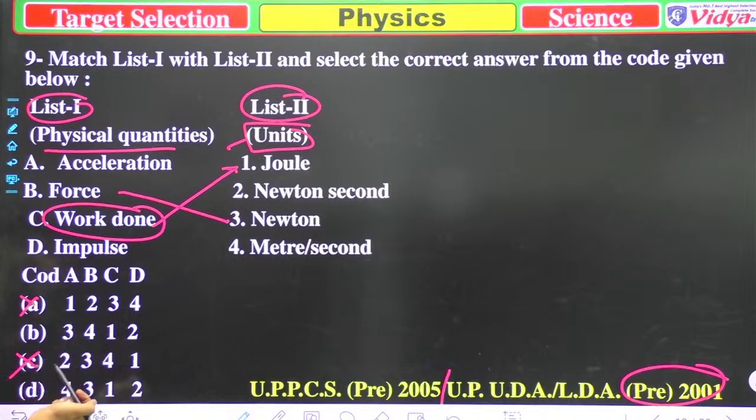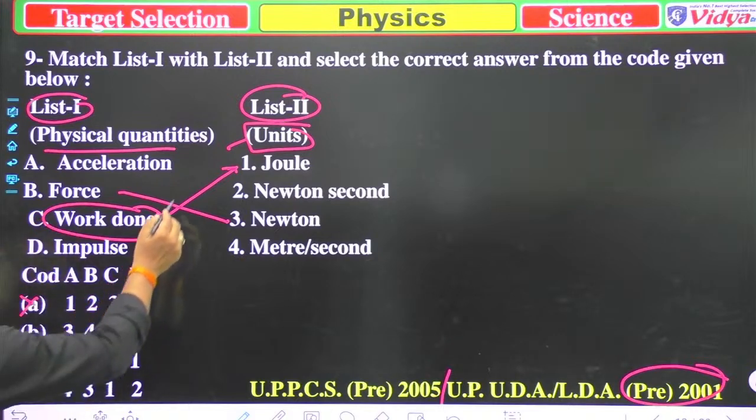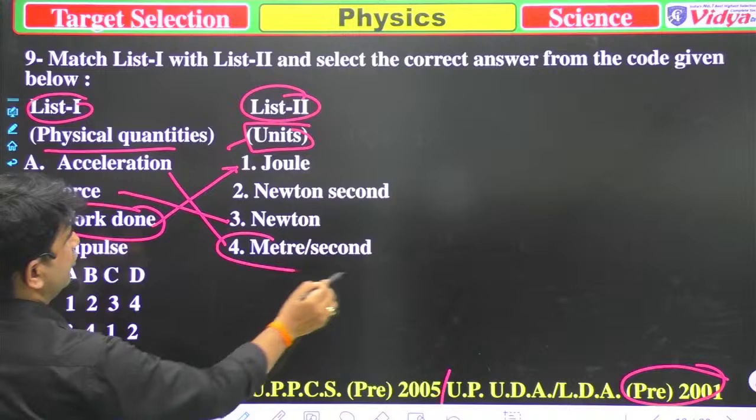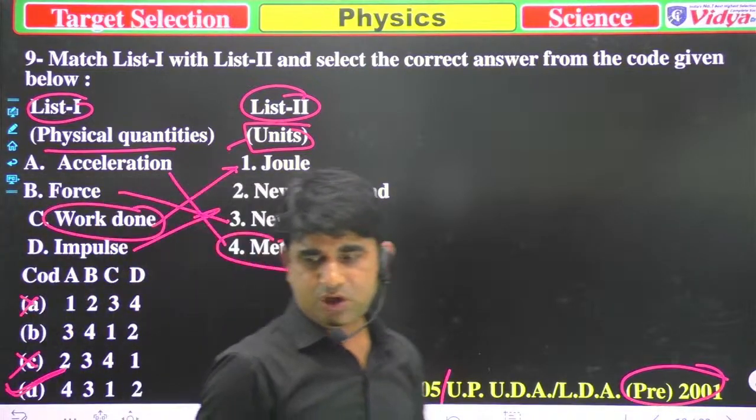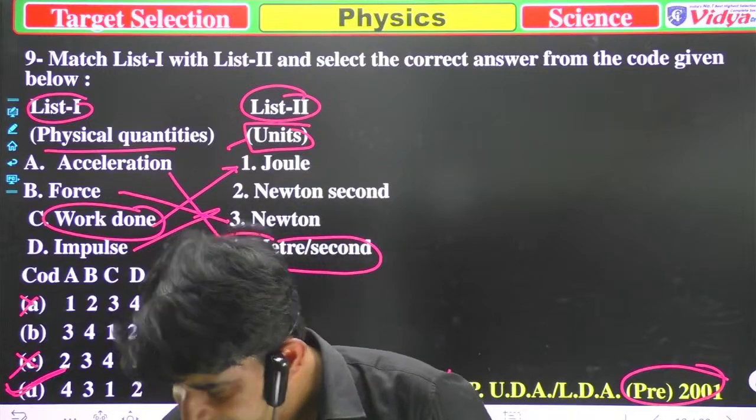Acceleration is meter per second squared, so A4. So option D is correct, because impulse is Newton second.